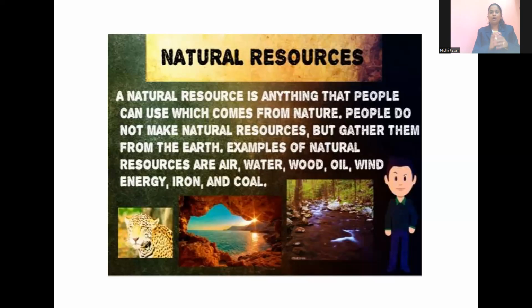For example, oil. Oil is a fossil fuel. It is formed when plants and animals are buried inside the earth for millions of years. Nowadays we are using it. Oil is nothing but petrol and diesel. If we use it in large quantity and waste it, the future generation will not get it, because it is non-renewable and cannot be regenerated. Coal is also a non-renewable resource, right?